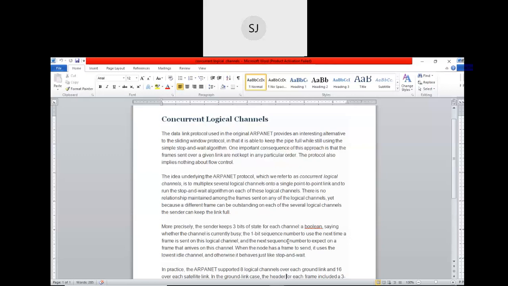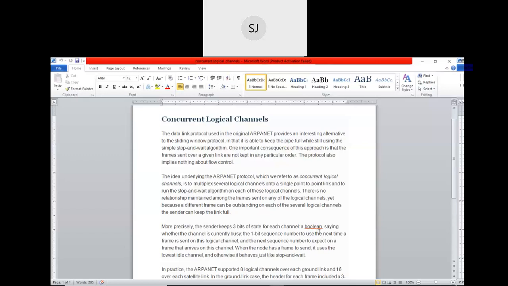The first bit will indicate whether the channel is busy or not. The second bit will indicate the sequence number of the currently sent frame, the frame that is to be sent. Then the next one contains the sequence number of the next frame that is to be sent next. Okay, so this 3-bit information is maintained for every logical channel.